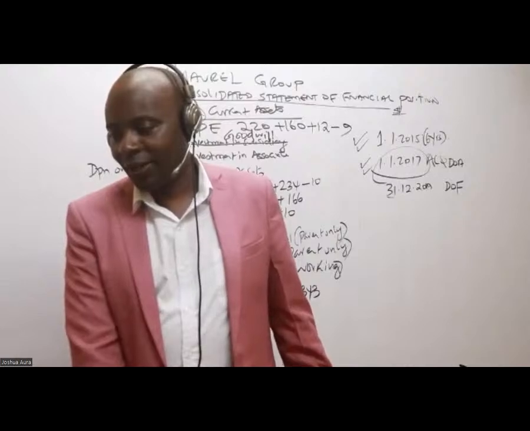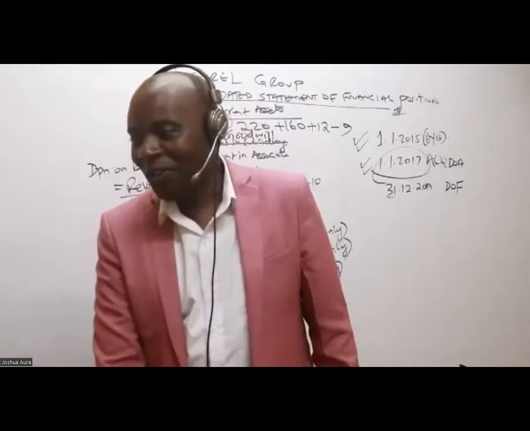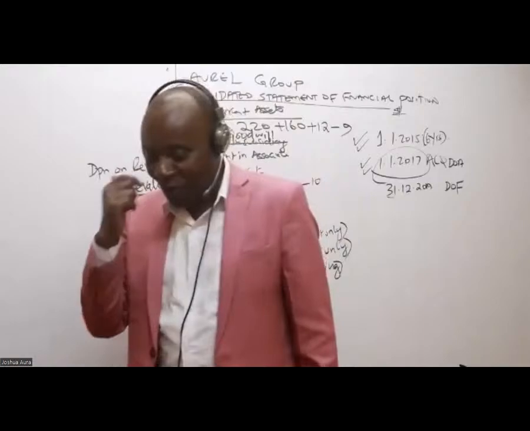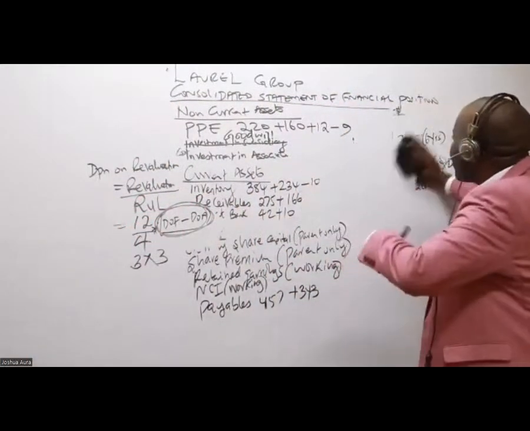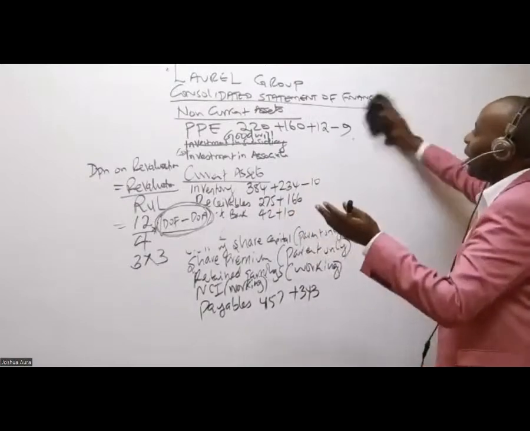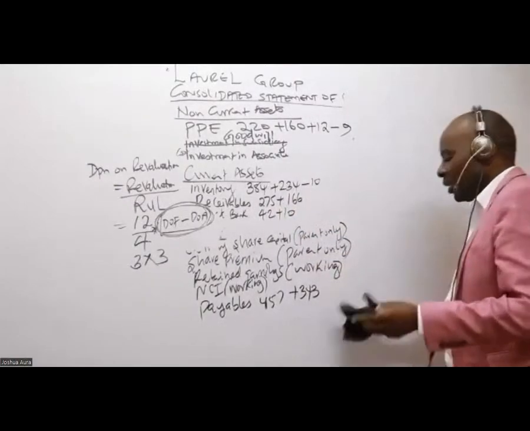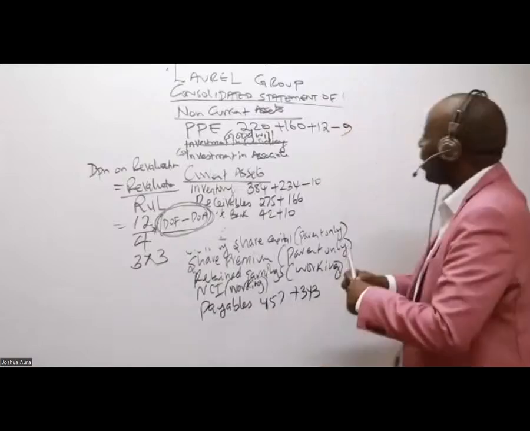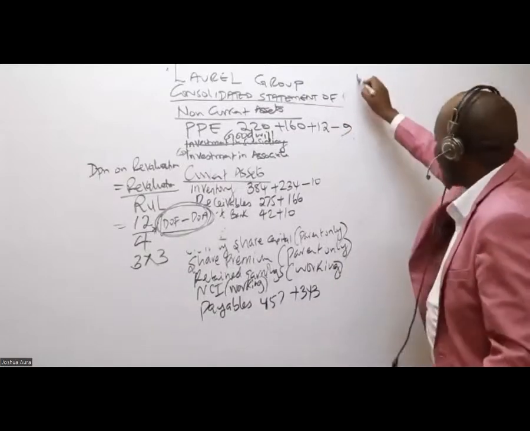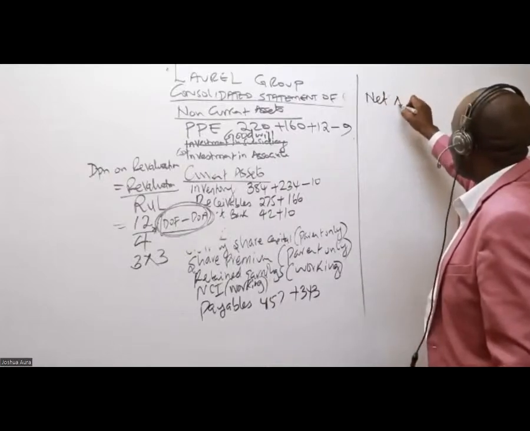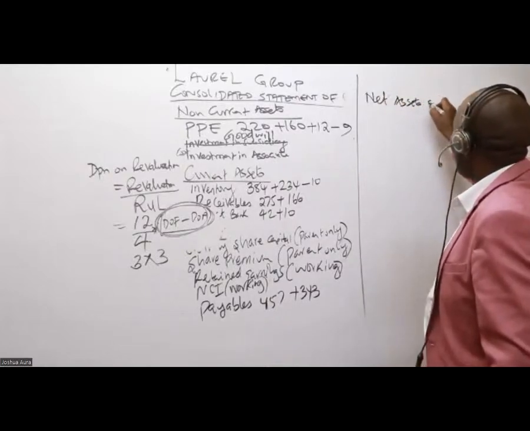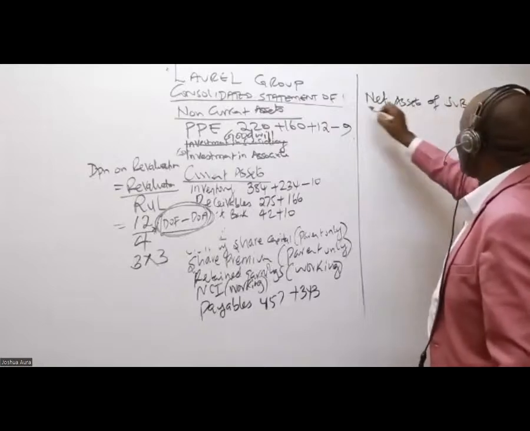I mean, those are the students now. So net assets. So now we're looking for net assets. Even if you understand nothing about this, just go ahead and scare the examiner. Write this in capital letters. Scare this examiner. Write in capital letters. How I wish my board was big enough. Net assets of the subsidiary.